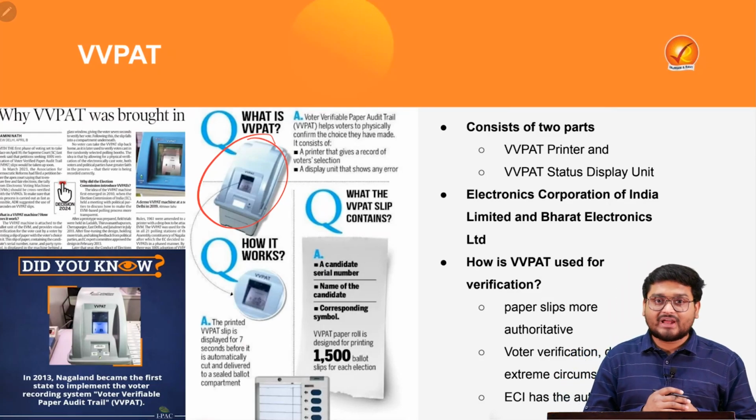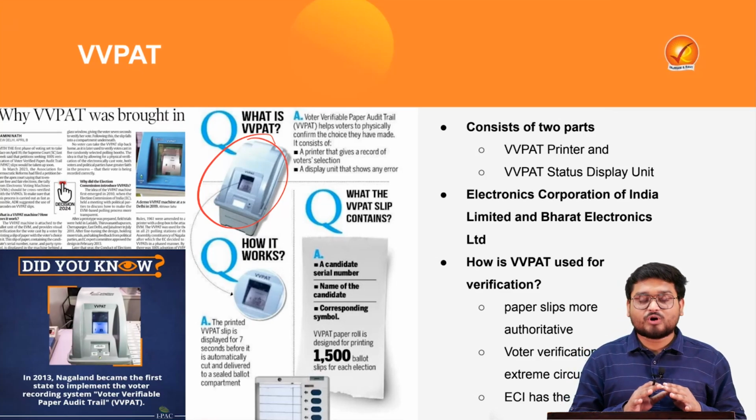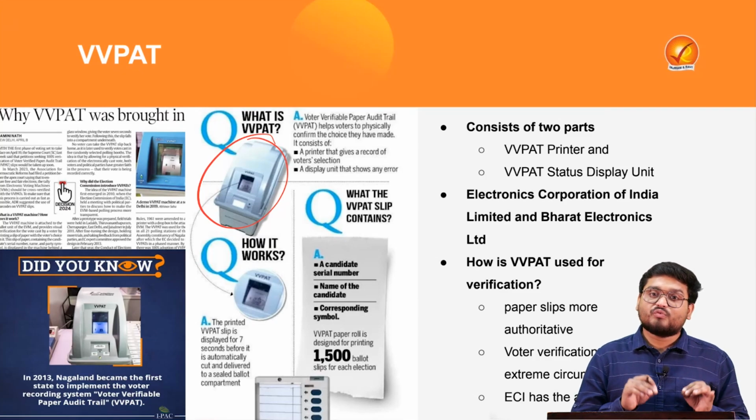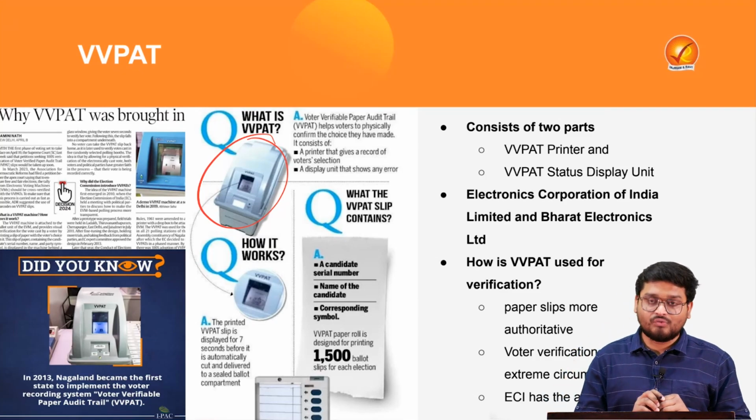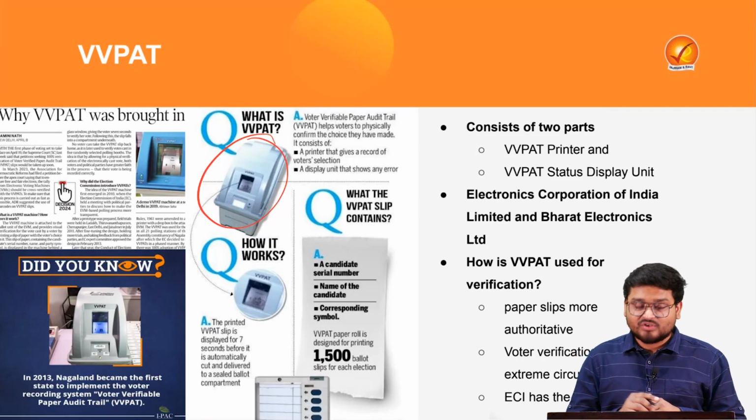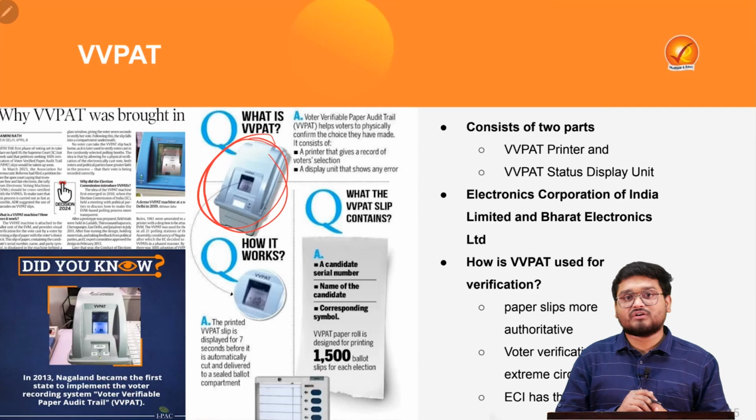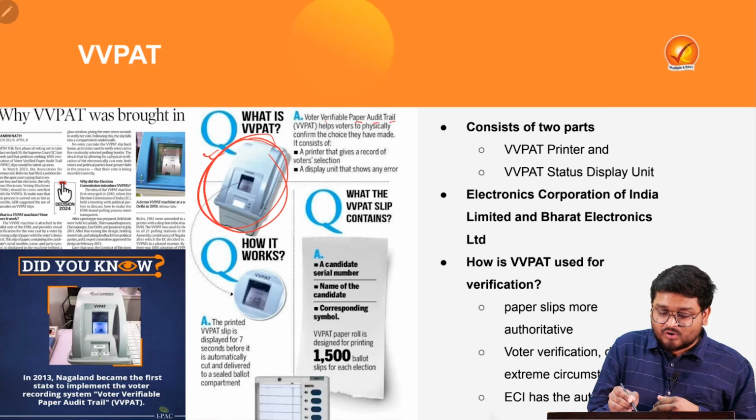Now when we talk about electronic voting, we talk about the registration of votes via electronic machines, and when the electronic machine records your vote, it also prints out your vote on a paper slip. So this particular component of the electronic voting machines, or EVMs, is known as VVPAT. It is the voter verifiable paper audit trail.